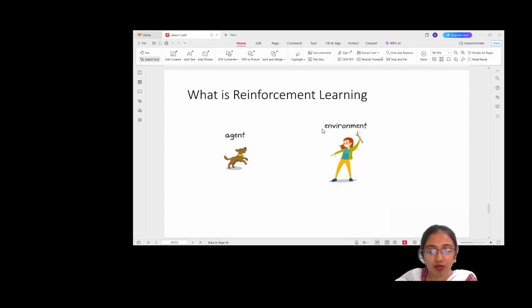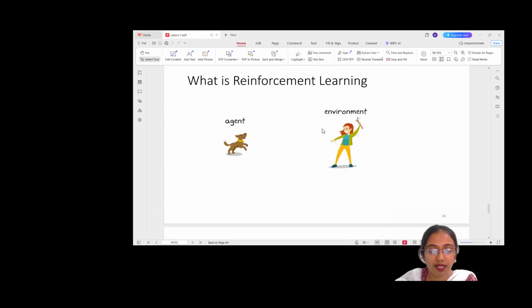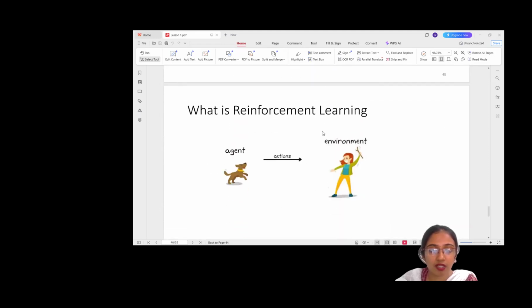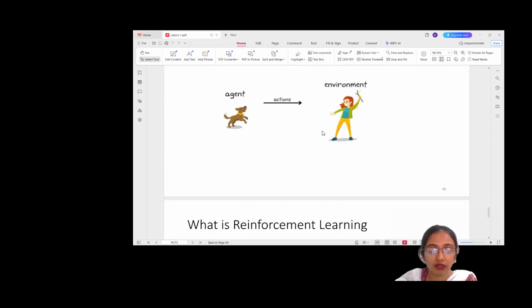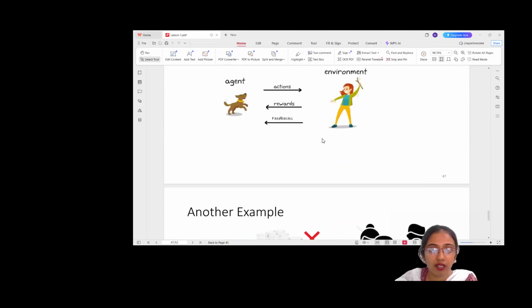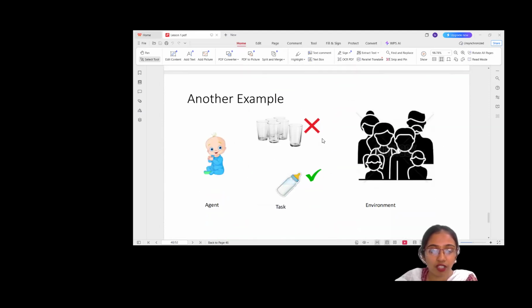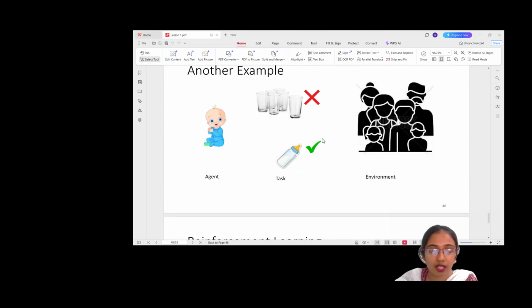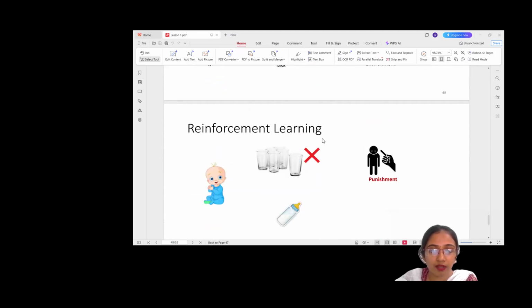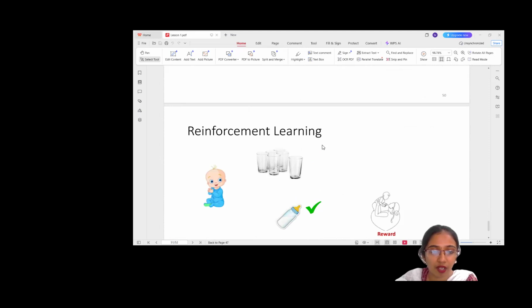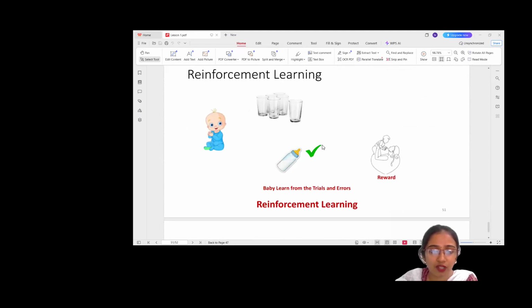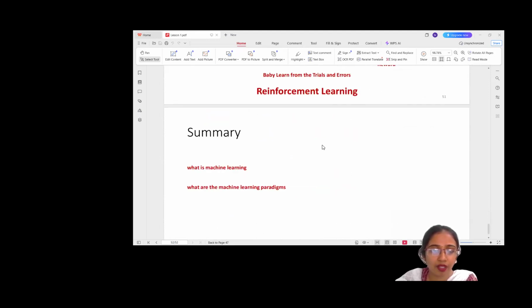Reinforcement learning is used in robotics, gaming, and self-driving cars. So here you can see the actions and rewards or feedback, just like how a baby is learning from its environment. It learns from trial and error.